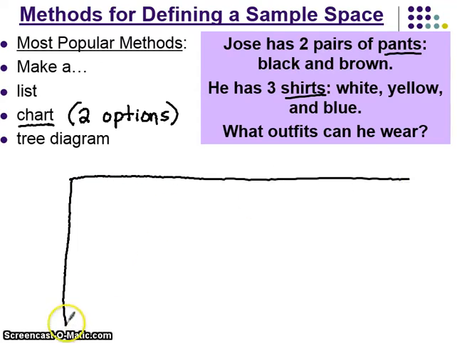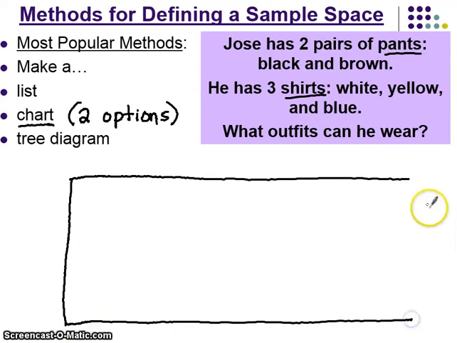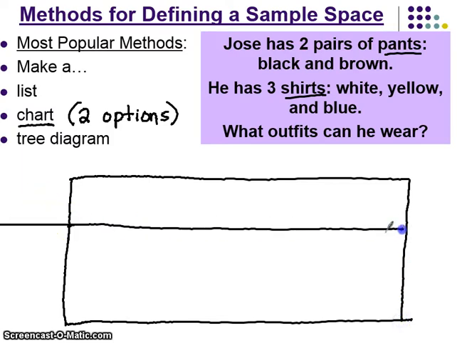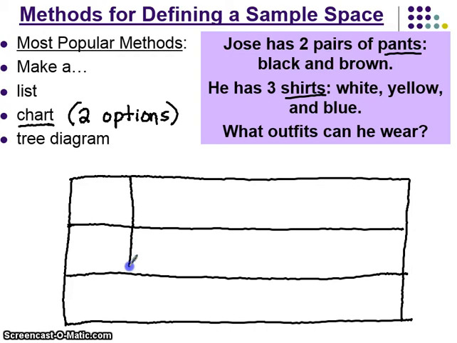So here's our chart. We're going to make it have 3 rows. We are going to use the first one to write the word pants so that we know that we're listing the colors of the pants in the first column. Pants is the first choice that Jose has to make, and he has 2 choices, and these 2 boxes will represent his choices. He could choose black pants.